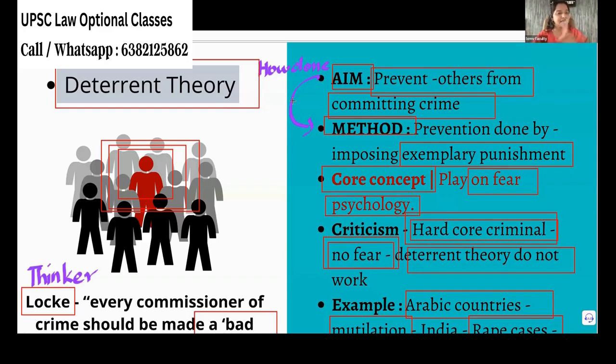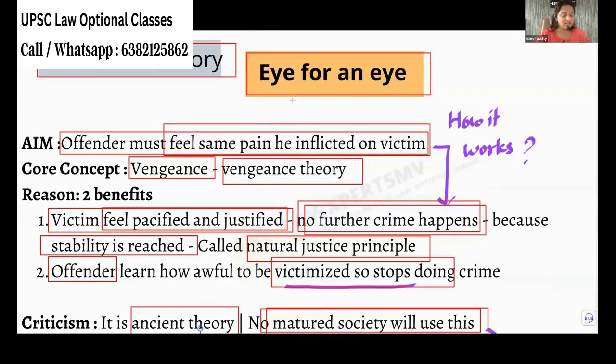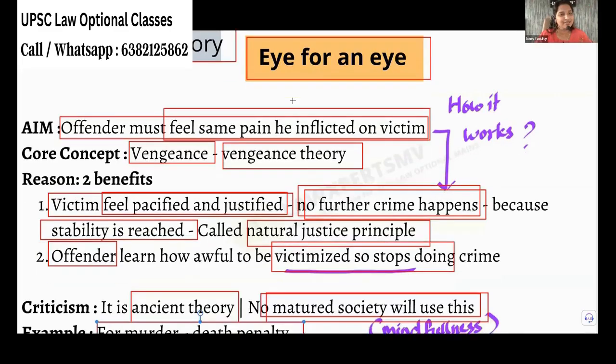If I ask the retributive theory, why did you give the punishment of death penalty? What will he answer? He has caused the death of some person, so he must suffer the same loss. That's why I am giving him the death penalty. So the reason differs. That reason difference only is called theories. You understood, Nandita? Yes, ma'am.